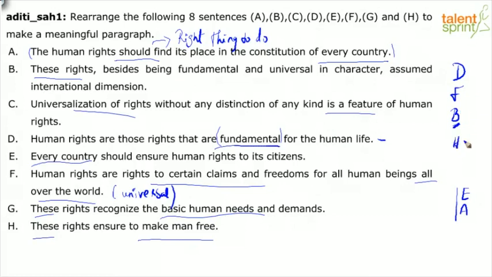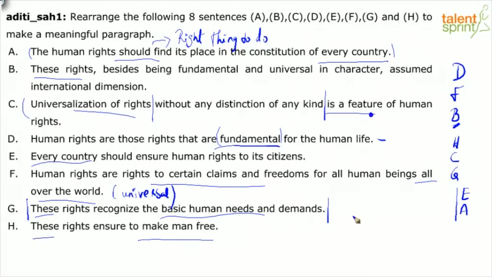I'm just going to go with instinct, H. These rights ensure to make man free. Then C is a feature of human rights, universalization without any distinction. And what do you have left? G. These rights recognize the basic human needs and demands. See, without any distinction of any kind is a feature.